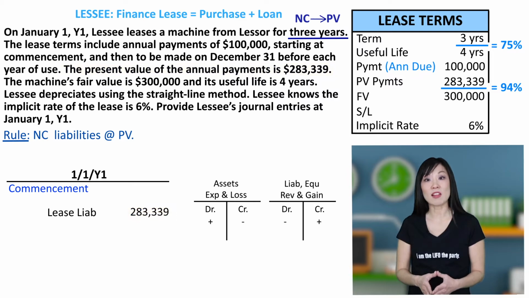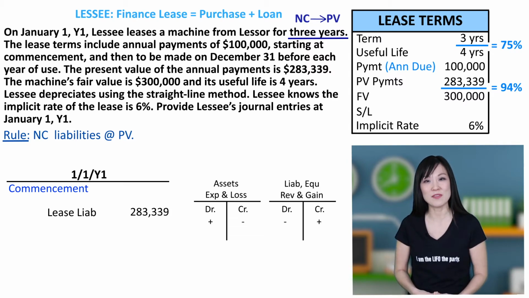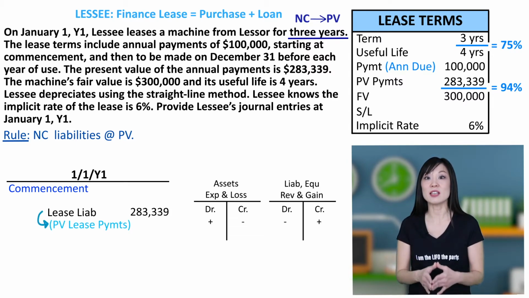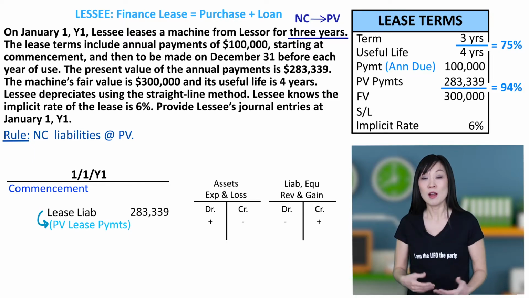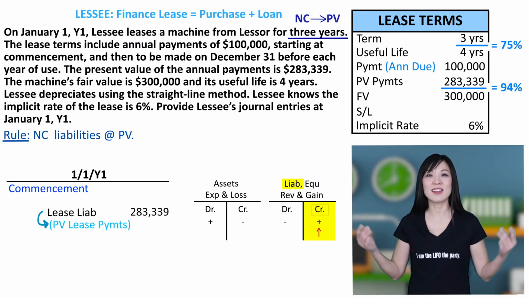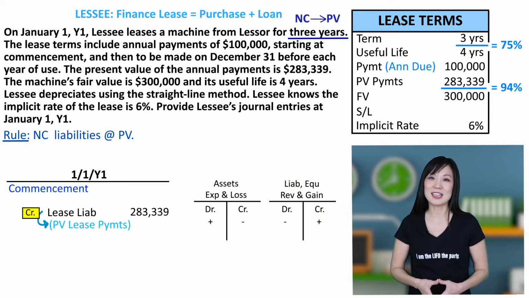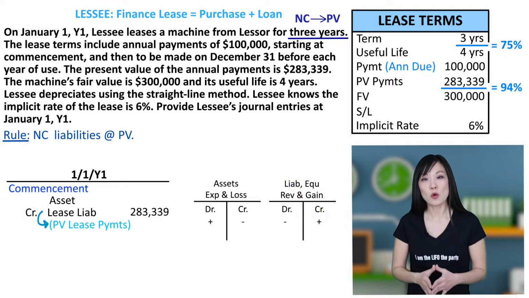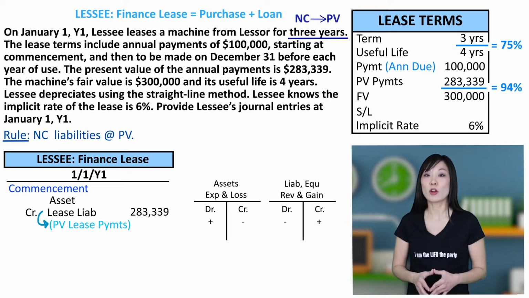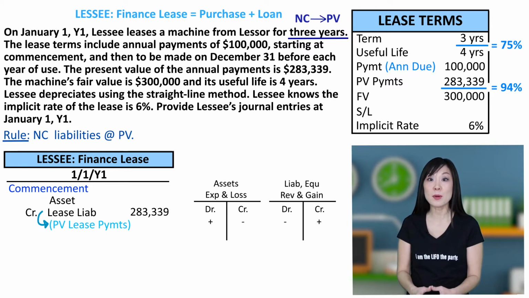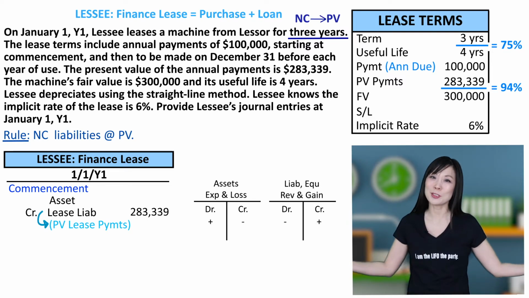This is the lease liability, what lessee still has to pay on the lease. And it's non-current, so you discount it to present value. So the lease liability is just the present value of the lease payments that lessee still has to pay. Liability increasing, that's a credit. What's the other side of the entry? The asset. Remember, this is a finance lease. They're calling it a rental, but it's really a purchase, so record it like a purchase.